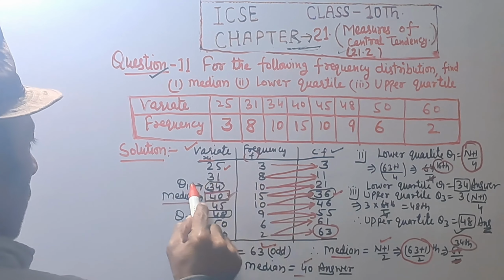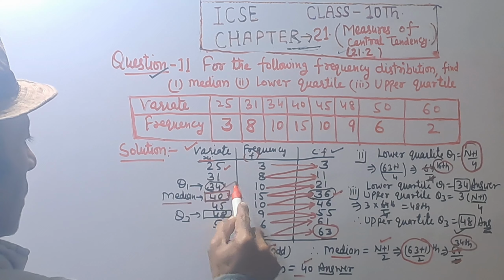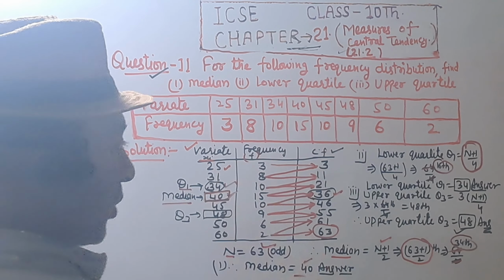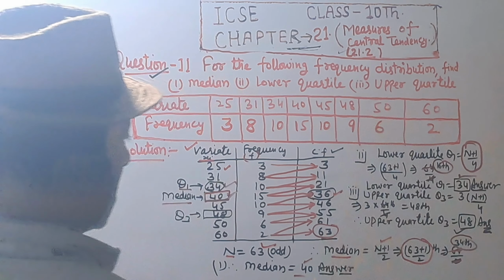So corresponding value of xi, that is equal to 34. So Q1, that is lower quartile, equal to 34, answer.